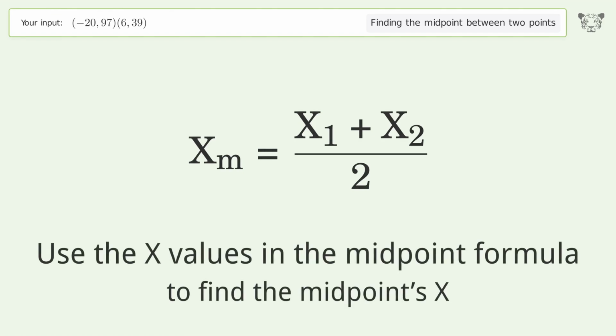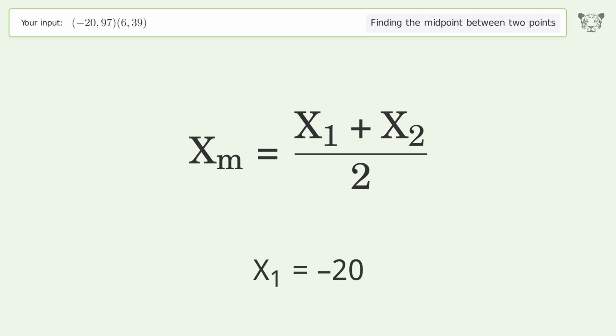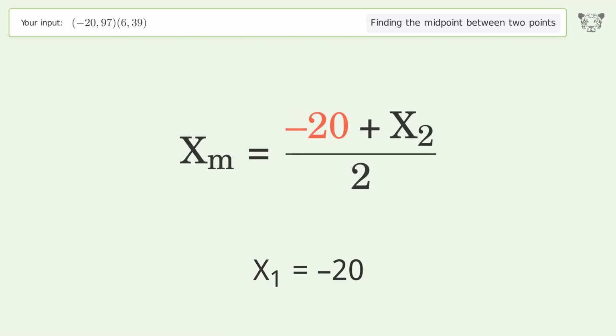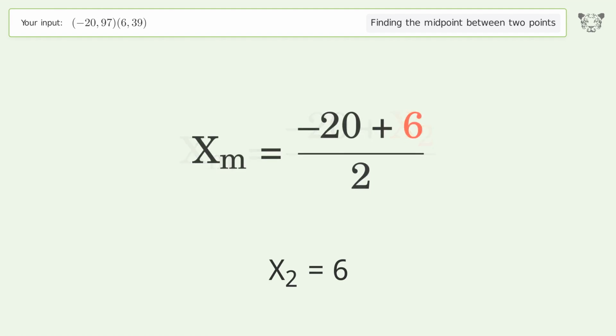Use the x values in the midpoint formula to find the midpoint's x. x1 equals -20. x2 equals 6. Simplify the arithmetic.